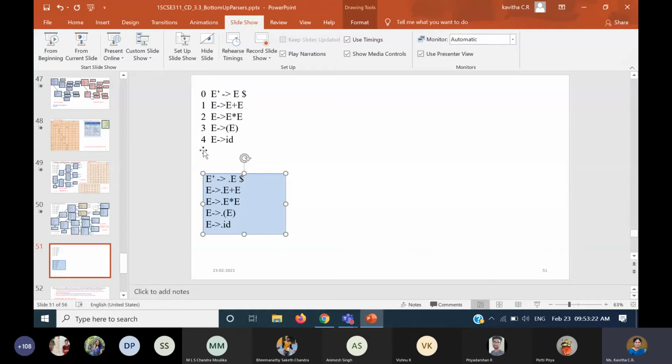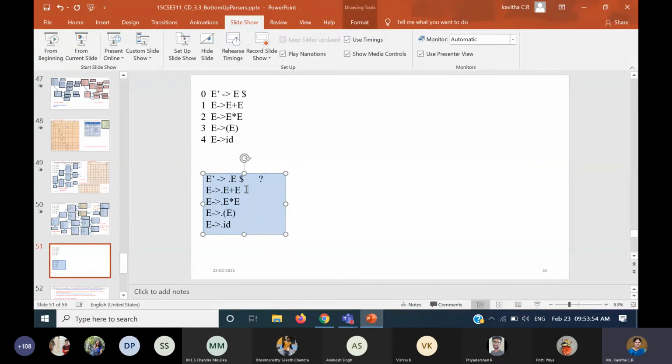Okay. So in the first state, now we are trying to generate the LR(1) state diagram. You are going to start with the first rule, that is the augmented rule: E' gives dot E dollar. And now the lookahead symbol for this, I would take it as question mark. Because this dot E appears, what happens? I have to expand all the rules corresponding to E. So I have expanded also.